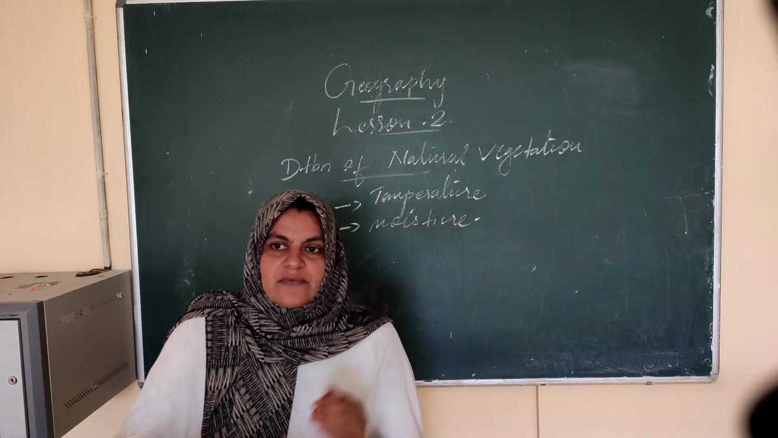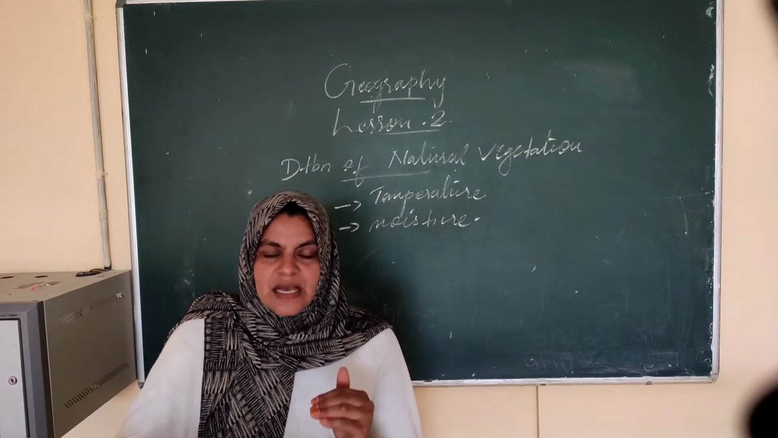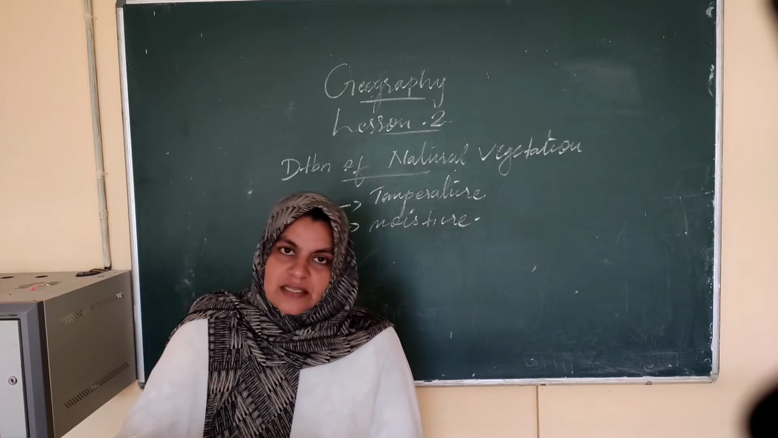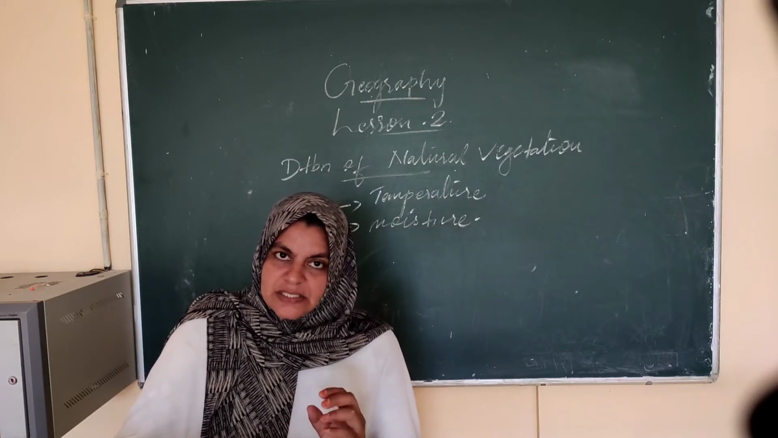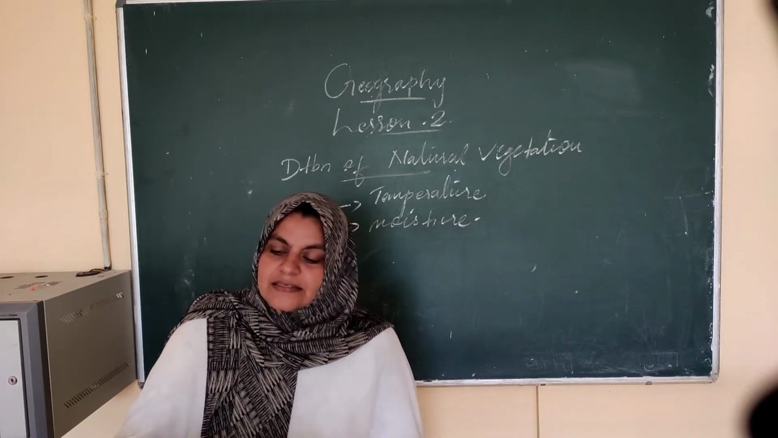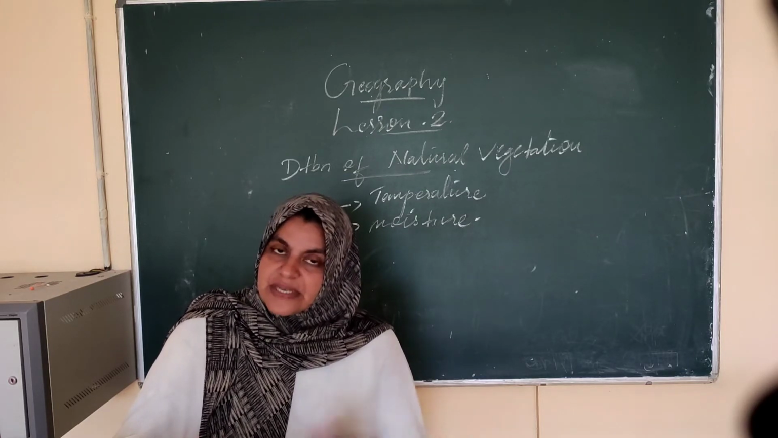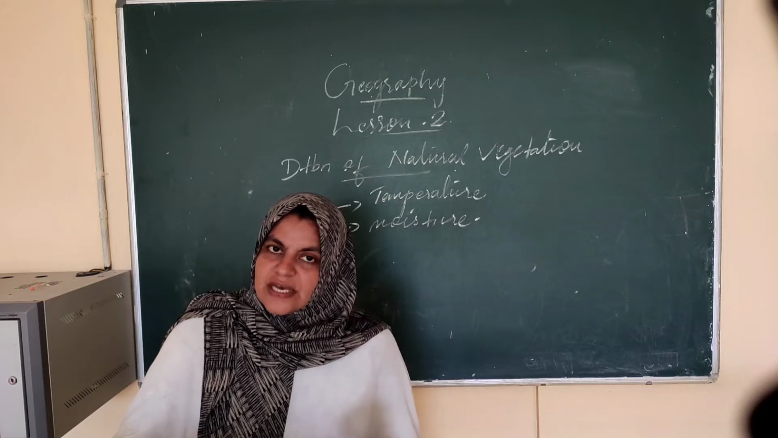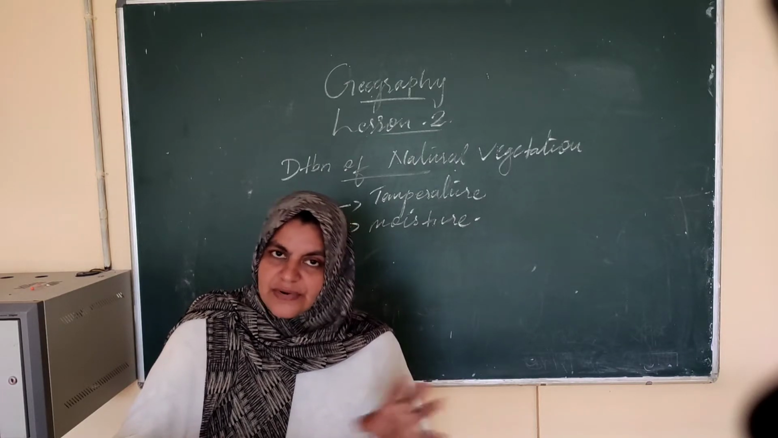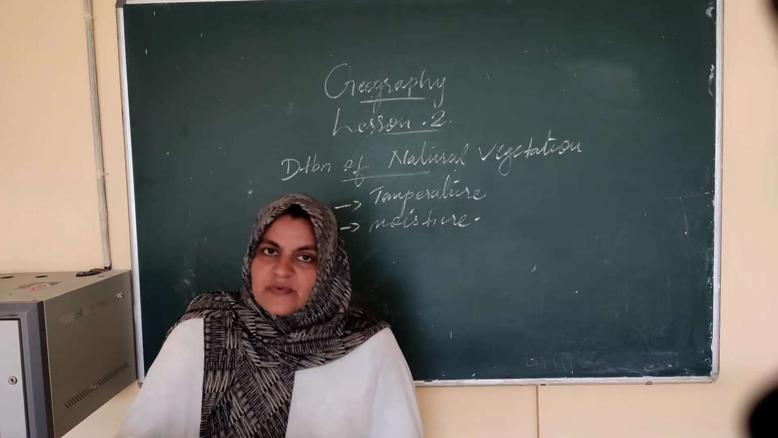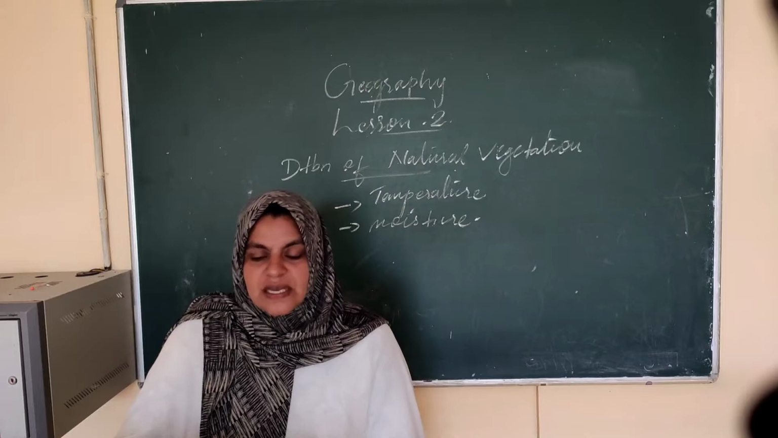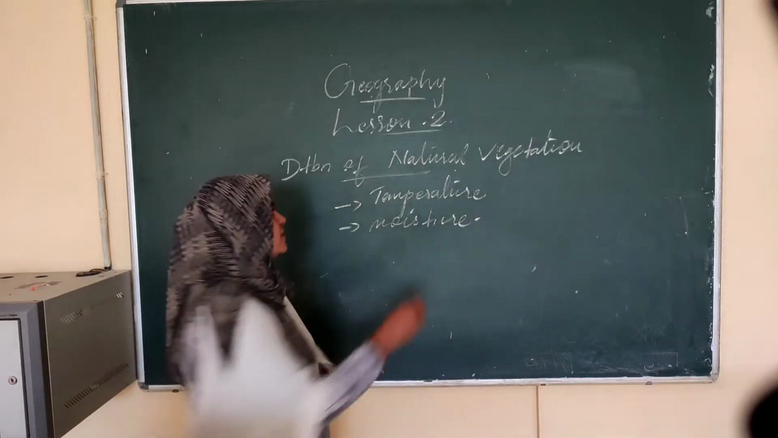So my dear children, we have to understand that different types of vegetation cover are there. Which are they, you know? On the basis of the trees, their characteristics, their areas and their size, it is distributed differently in different areas. These vegetation types are classified into four. Which are they, you know? First one, forest.